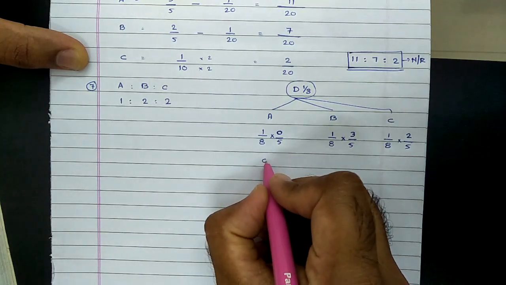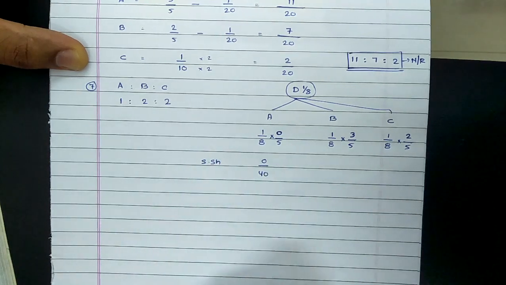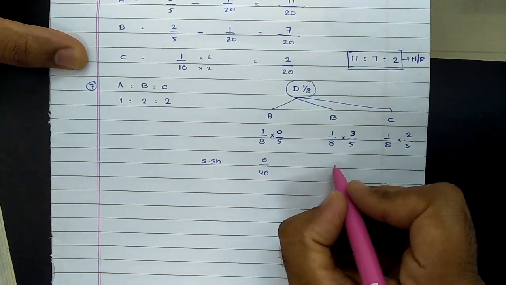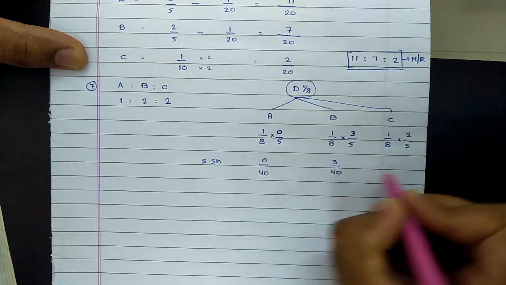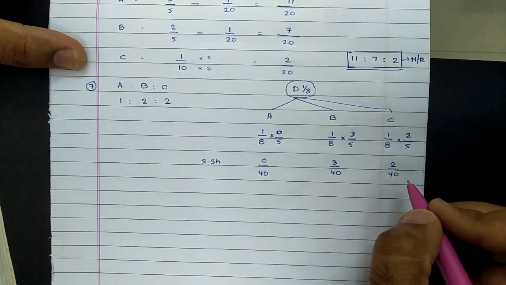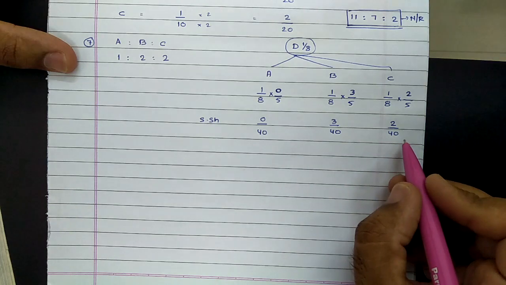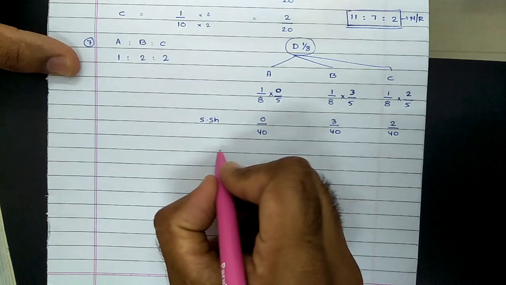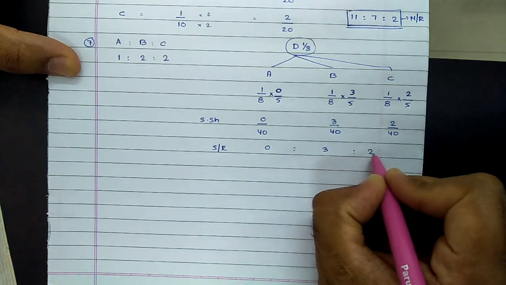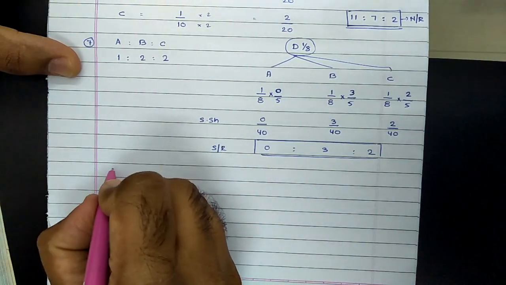So on simplification, 0 by 40, that is the sacrificing share of the respective partner. A in short contributes nothing, 0. Same way for partner B, on simplification it comes to 3 by 40, and for partner C it comes to 2 by 40. You can simplify it, but simplification will again lead to more workload. Instead, let it be in standard manner. You can simplify at the end. So now, as the denominators are same, in standard manner the sacrificing ratio will be 0 is to 3 is to 2. This is their sacrificing ratio, which was given in the question itself. Now calculation of the new ratio.